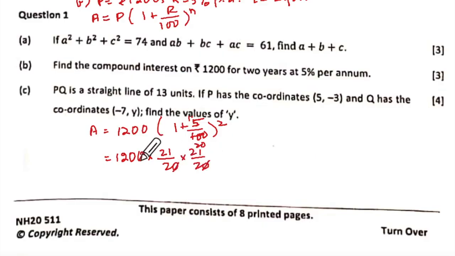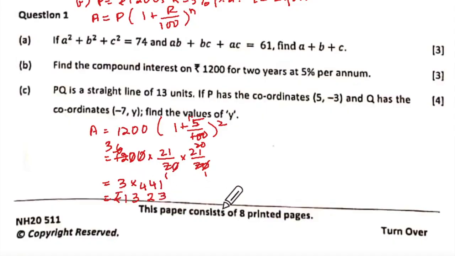Cancel the 2 zeros. 20 goes 6 times here. 20 goes 3 times here. So it is 3 into, it will be easier if you take 441 to multiply. So that will give you 3 ones 3, 3 fours 12, carry 1, 3. How 5, 2? 3 fours 12 and 1, 13. How you got 5, 2? 3 ones 3, 3 fours 12, carry 1, correct? Yes. So this is correct, baby?